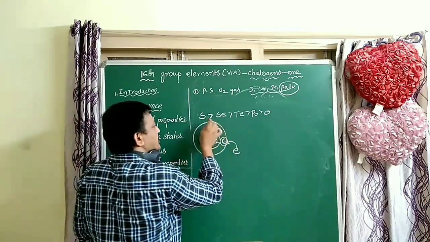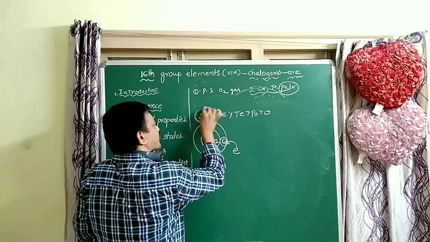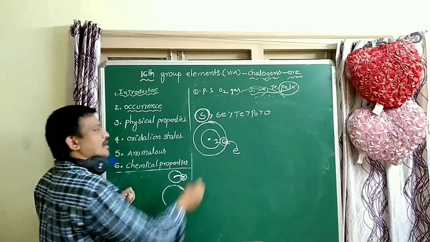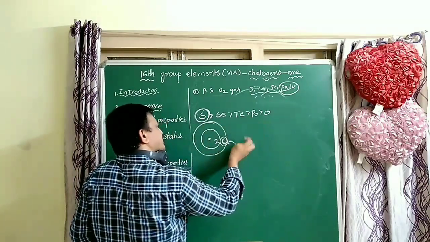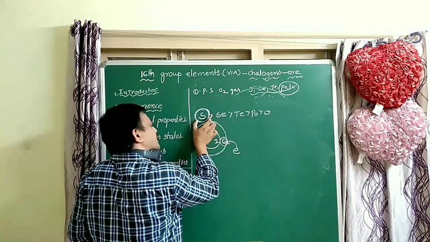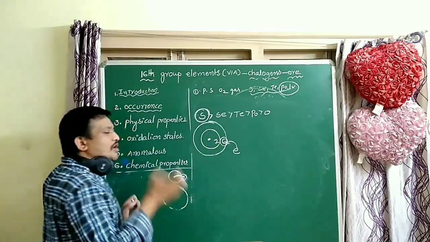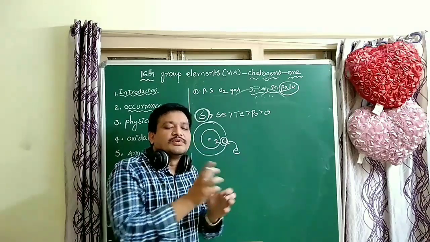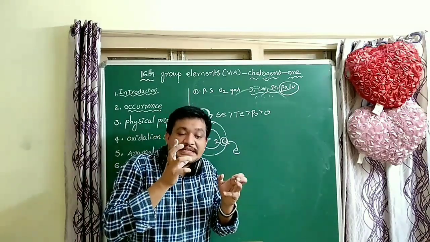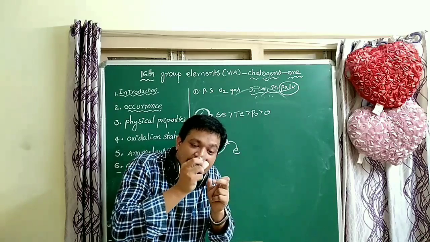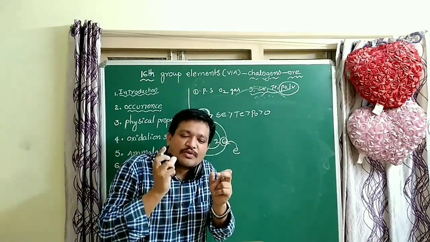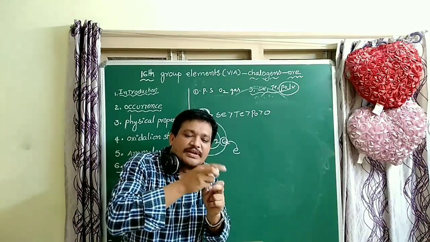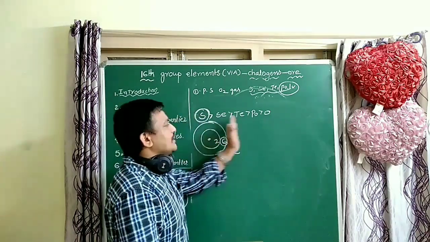All values are negative. The more negative value is sulfur's, which means more energy is released when an electron is added to a sulfur atom compared to the remaining elements.